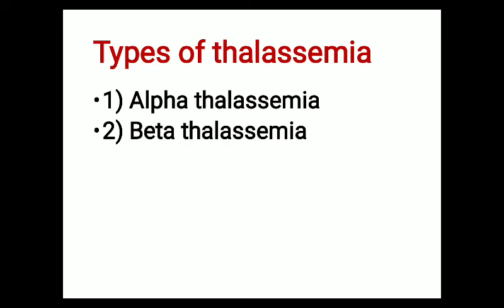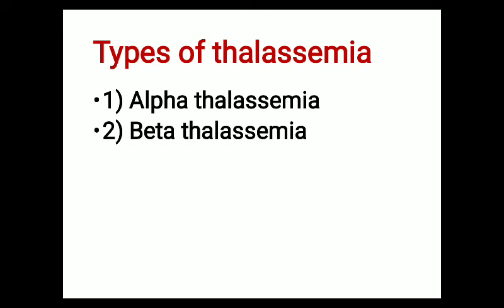So mainly in alpha thalassemia, what will happen? There will be reduced synthesis of the alpha globin chain of hemoglobin. Due to which, 4 beta chains will join together and form non-functional hemoglobin, which will not be able to transport oxygen and CO2.